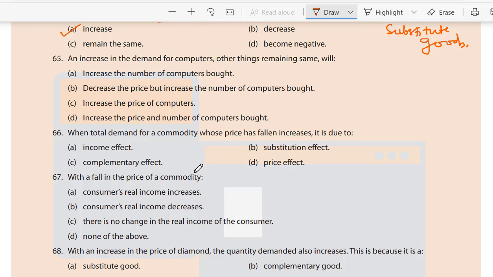Next question, 65. An increase in the demand for computers, other things remaining same, will A. Increase the number of computers bought, B. Decrease the price but increase the number of computers bought, C. Increase the price of computers, D. Increase the price and number of computers bought.